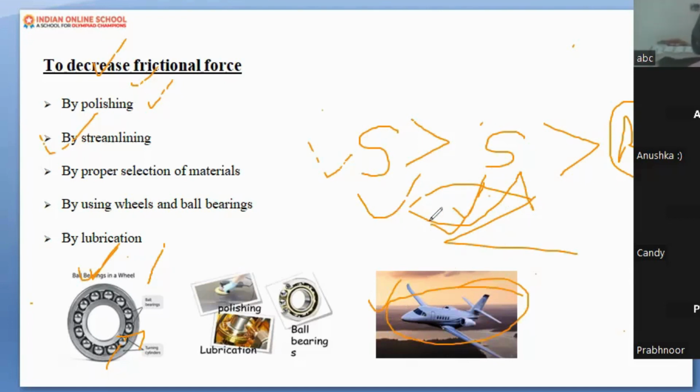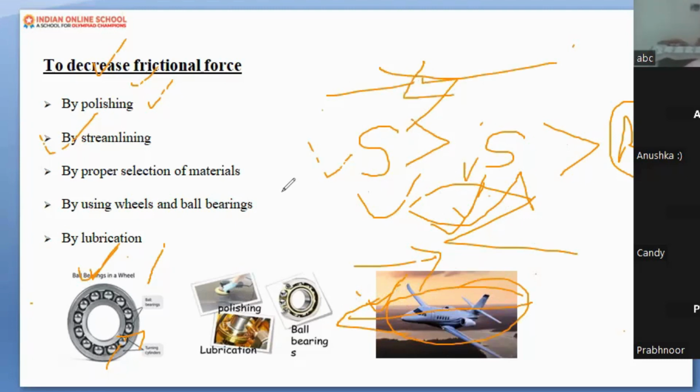There is a purpose, so that they can overcome the frictional force offered by the air, here in the case of an aeroplane, and move easily in the air. For the fish, it is the frictional force offered by the water, which they overcome with speed. That is why they have a streamlined body. Okay, I hope I am very clear to you.